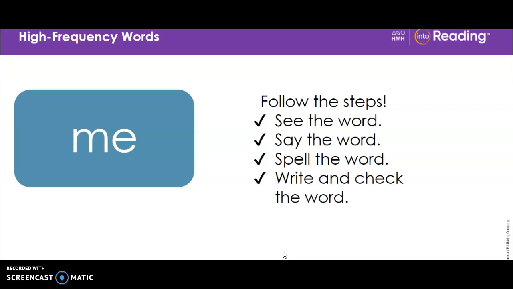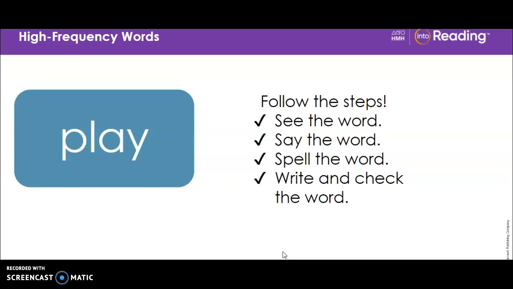M-E. Our next word is play. Look at the word. Repeat the word after me. Play. Play. We like to play games that we make up. Say the word again after me. Play. Look at the letters in the word. Let's spell it out loud. P-L-A-Y.